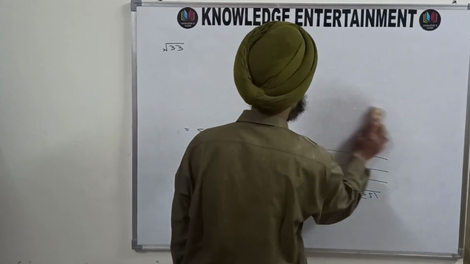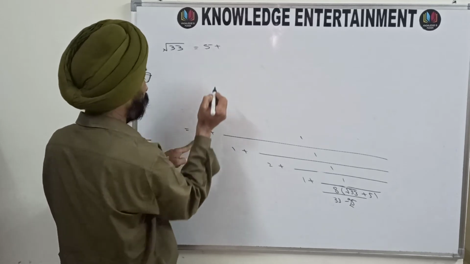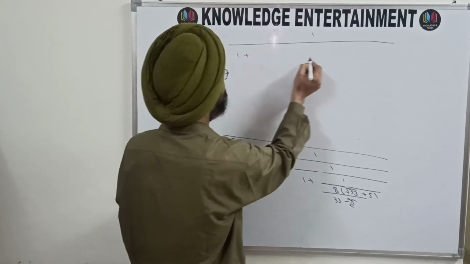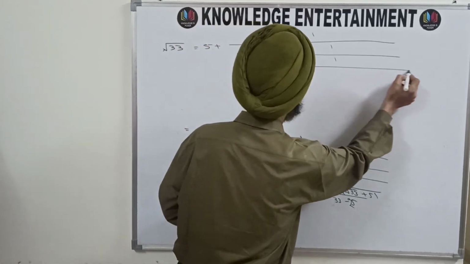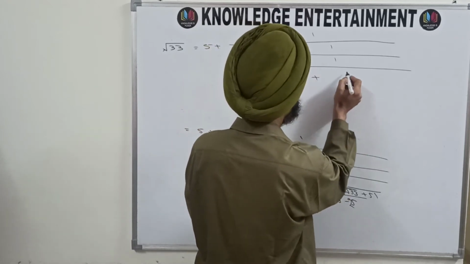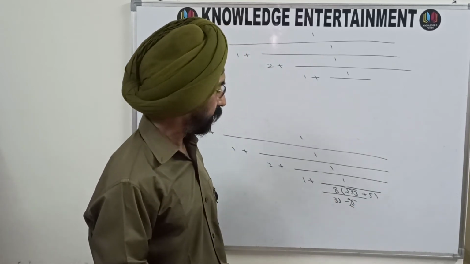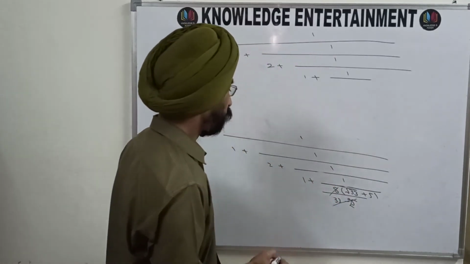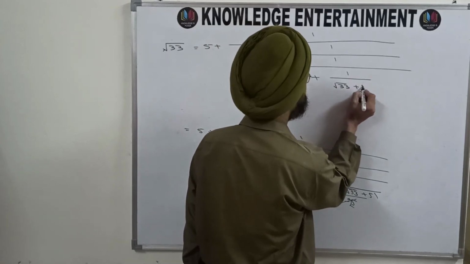In the next step we will start from the initial stage: 5 plus 1 upon 1 plus 1 upon 2 plus 1 upon 1 plus 1 upon, here 33 minus 25 is 8, and 8 is there also, so it will be cancelled. You will get 1 upon under root 33 plus 5.